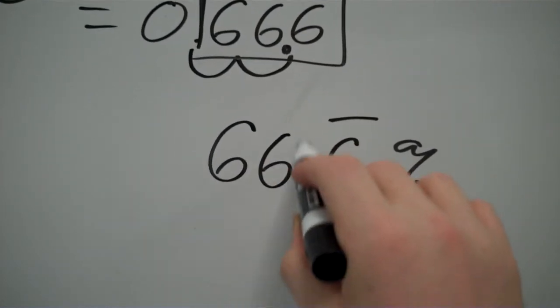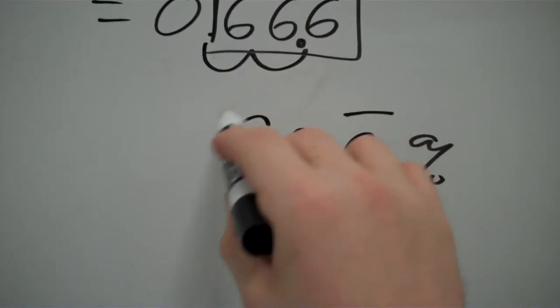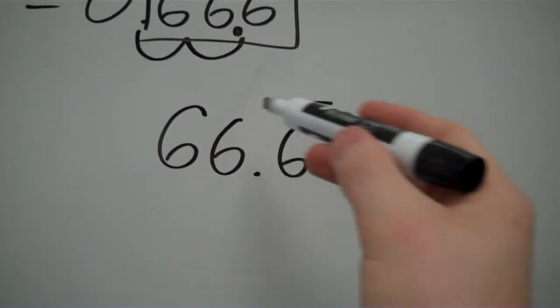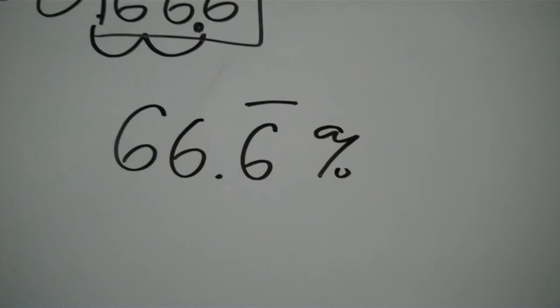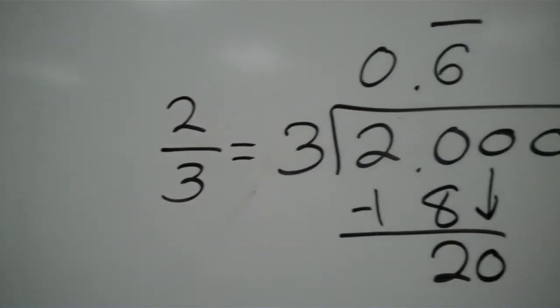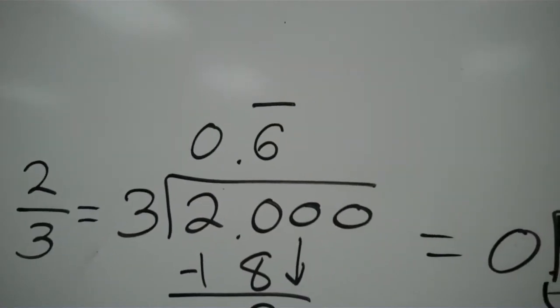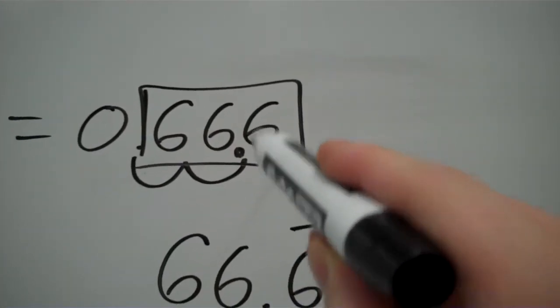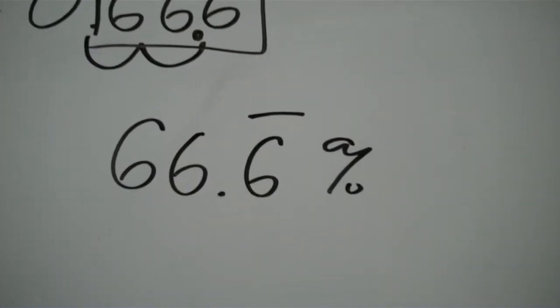You have to make sure that you go all the way to the 10th place, because you have to know what happens in the ones. You have to know what happens in the tens. But whatever's happening in the 10th place, that's really small. So if I know that that's going to start repeating, then I'm good to go. So your answer for number 1 is 2/3 is equal to, 3 into 2, you get 0.6 repeating, and when I work that out, I go 1, 2 to the right, and I get 66.6 repeating percent.